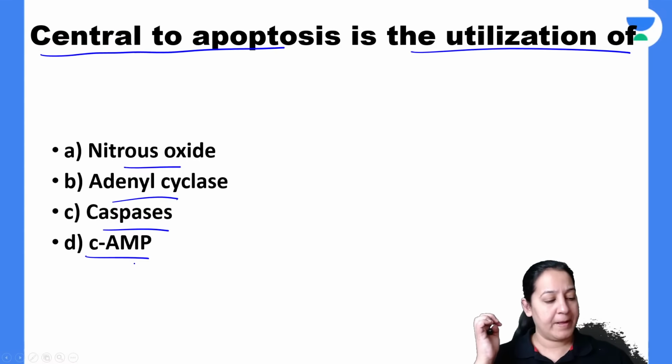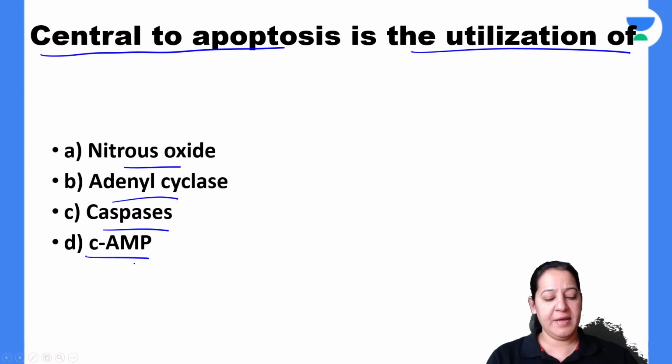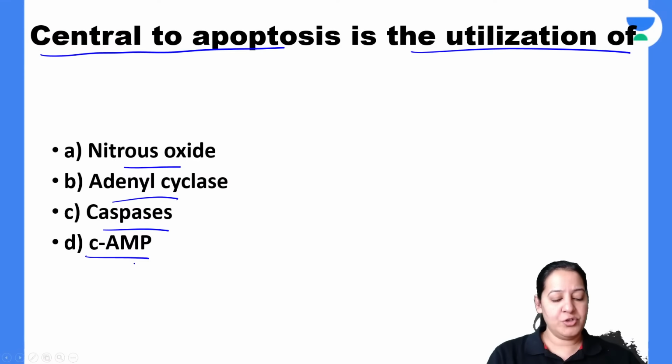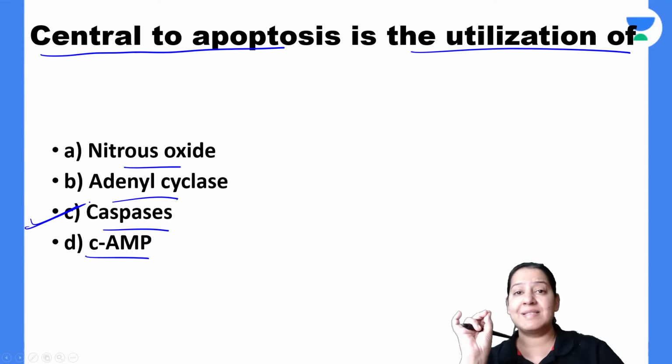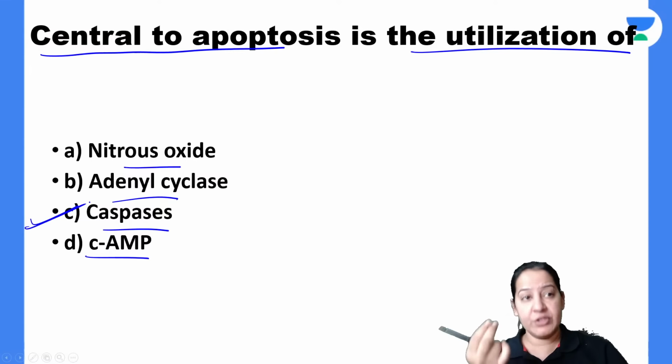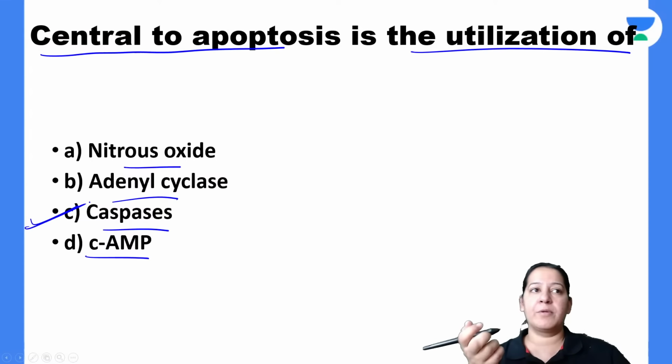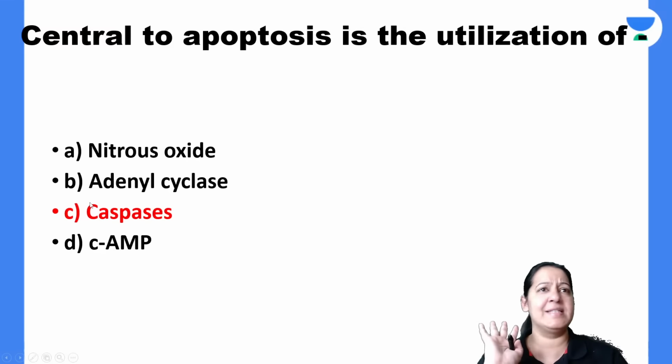So Sophie, do you want to tell me what is the answer? Or anyone else who's listening to me? What is the answer here? Yes, very good. Caspase, Sophie, very good. As I've told you, caspase is the enzyme which gets activated during the process of apoptosis. So the correct answer here is C. It was a very easy question.